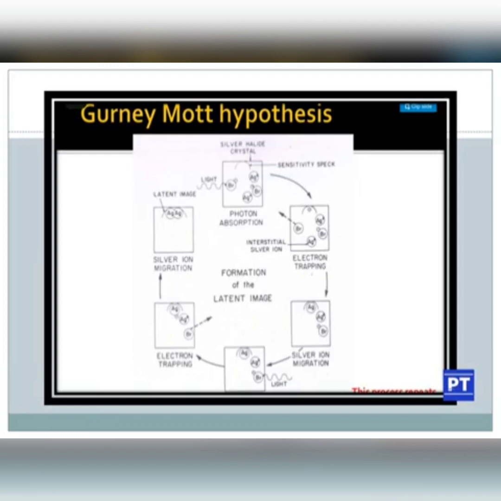You can see in the second image the electron in the sensitivity speck. The charge of the electron is negative, so it will attract a positive Ag ion towards this sensitivity speck. There the Ag positive will interact with this electron and become neutral, and metallic silver will be formed in the sensitivity speck.